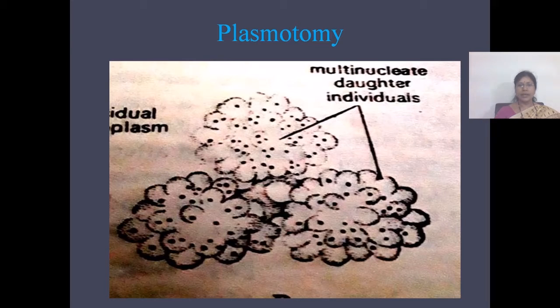So here nuclear divisions will not take place, but only cytoplasmic divisions occur. The multinucleate parent individual will divide into multinucleate daughter individuals without any nuclear division. Only cytoplasmic division occurs and daughter individuals with multinuclei are formed. So this is seen in Opalina and some Pelomyxa. Opalina and Pelomyxa are the examples.